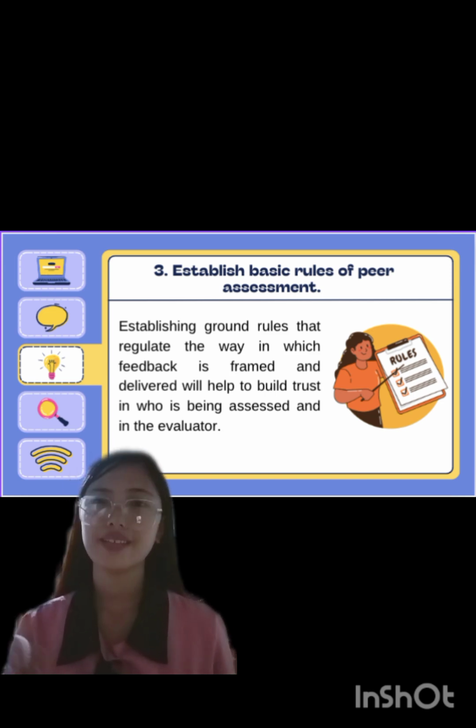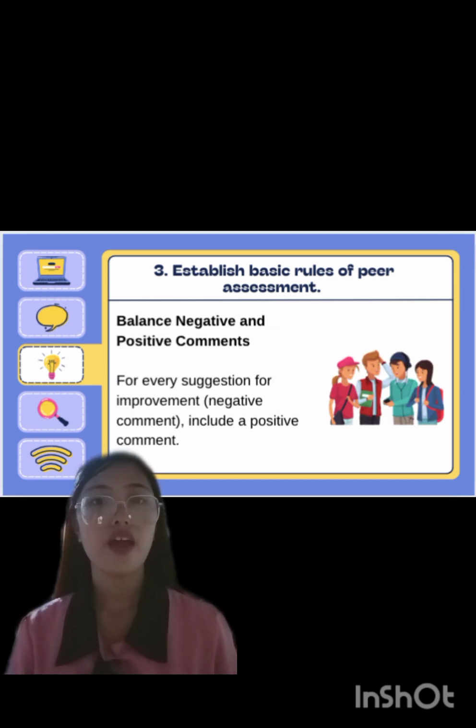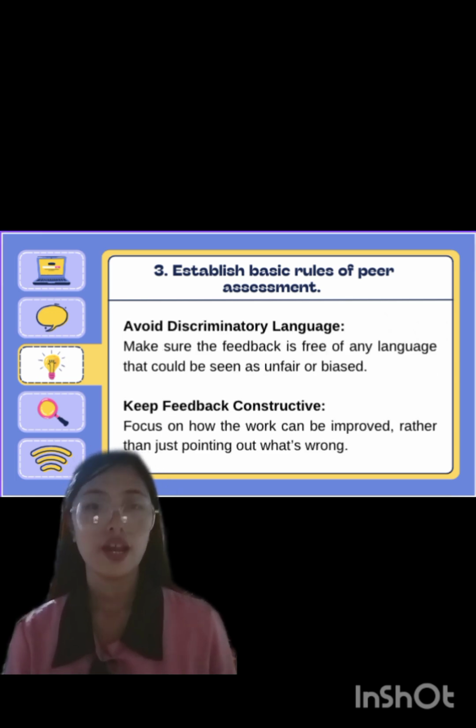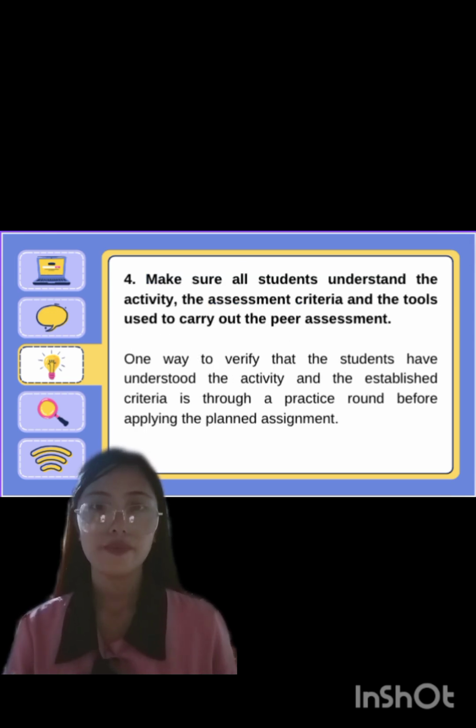For example, good feedback practice is, number one, for every negative comment, a positive comment is offered. Number two is to avoid discriminatory language. Number three is to keep feedback constructive rather than critical. Number four is to make sure the students understand the activity, the assessment criteria, and the tools used to carry out the peer assessment. One way to verify that students have understood the activity and established criteria is through a practice round before applying the planned assessment.